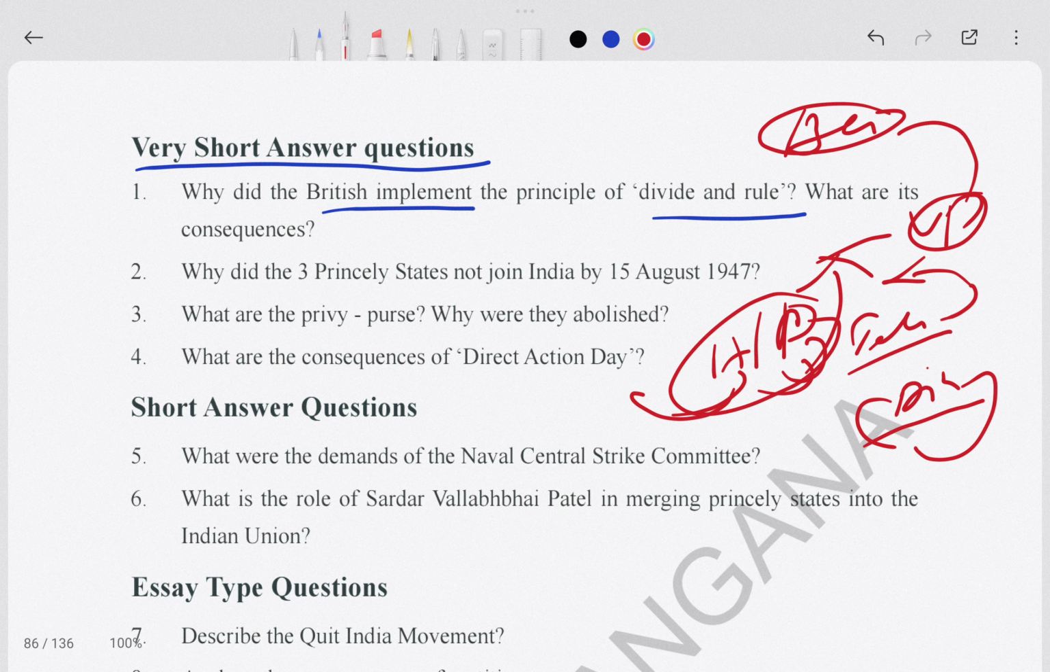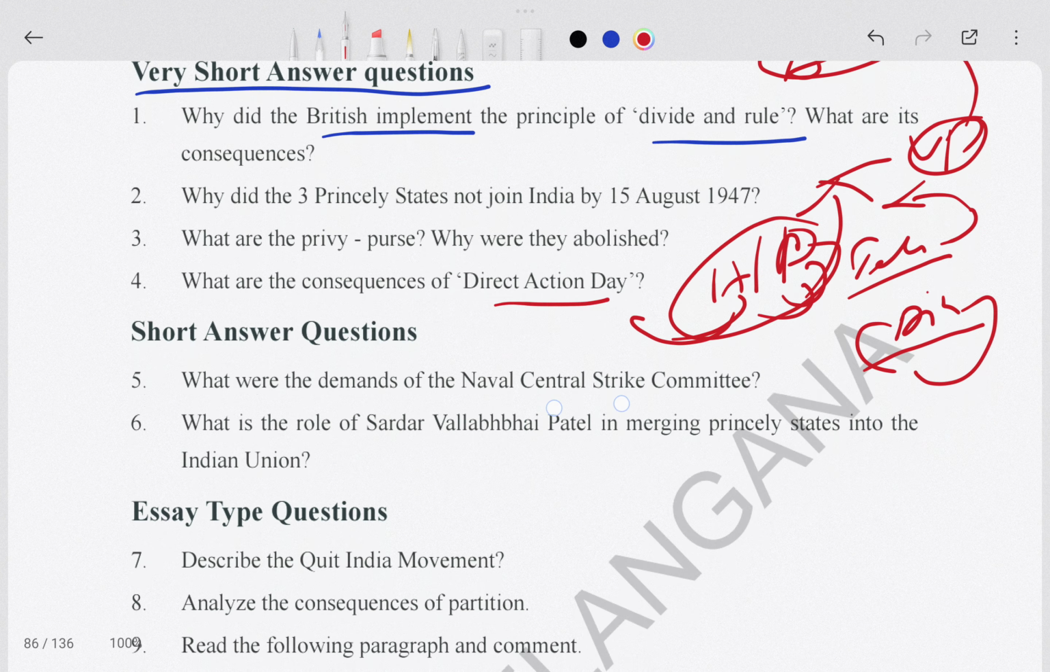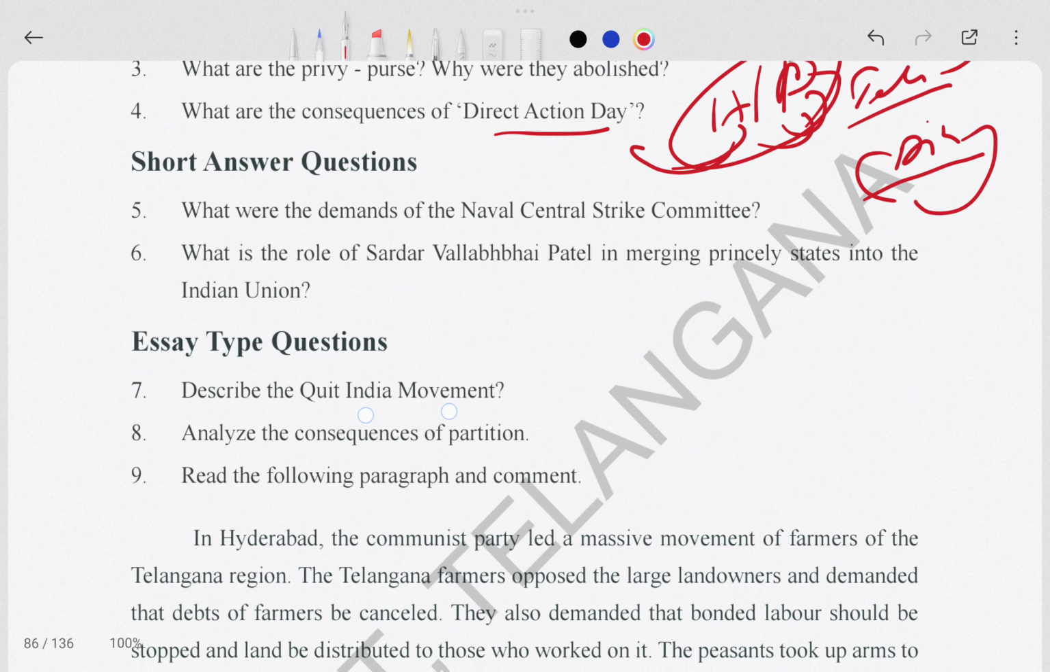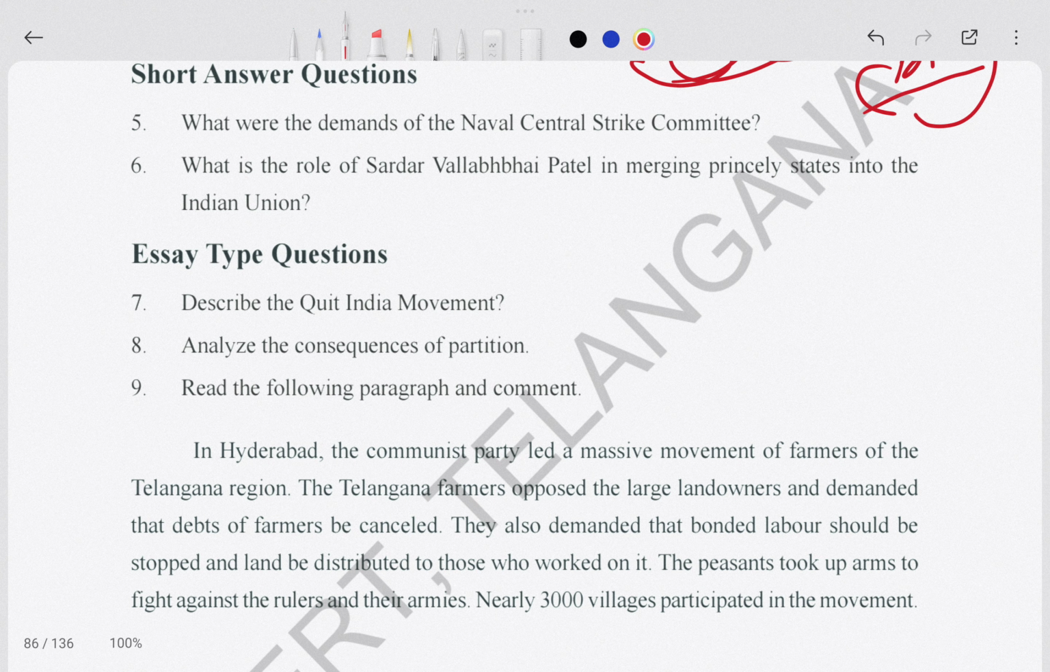So here is the fourth question: what are the consequences of Direct Action Day? It is given exactly like that. Now the second type, short answer questions. What are the demands of the minority communities? What is the role of Sardar Vallabhbhai Patel in the merger of princely states?